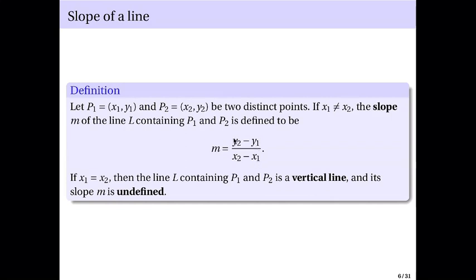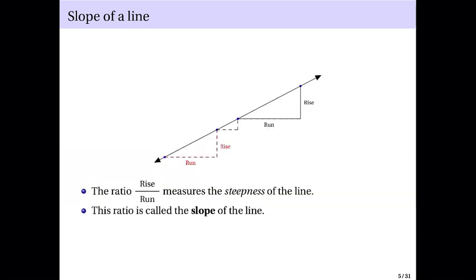Let us look at this formula and let us go back to this. For example, let's take this as our P1, this is your x1, y1. And then here, let's take this as our P2, this is your x2, y2.